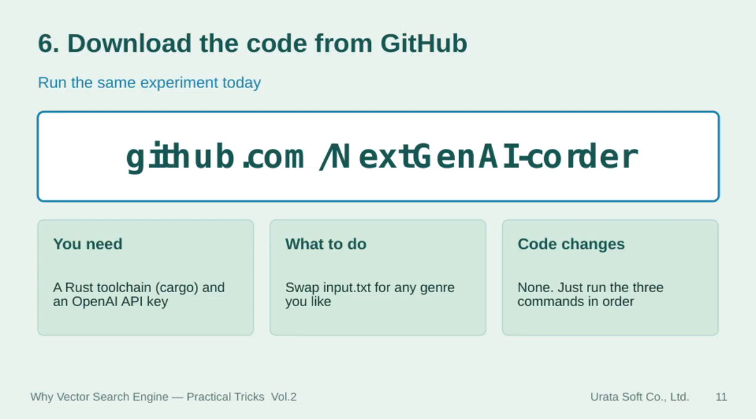All the code we've discussed today is available on GitHub at this link. To run the same experiment, you'll need a Rust toolchain, specifically Cargo, and an OpenAI API key. The great thing is, you don't have to change any code, just swap out the input.txt file for any genre you're interested in. Then, simply run the 3 commands in order to get started. This makes it really easy to experiment and see the results for yourself.